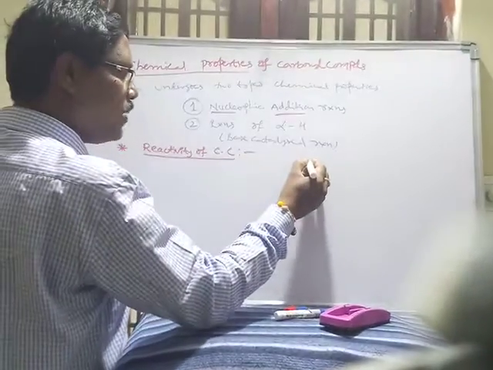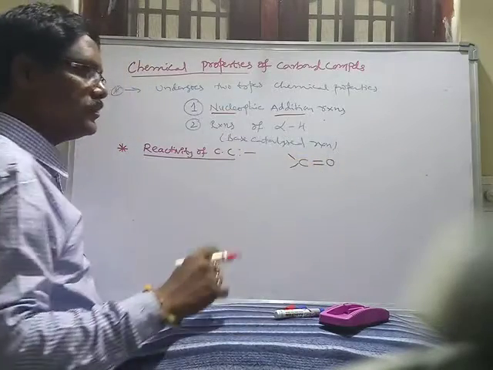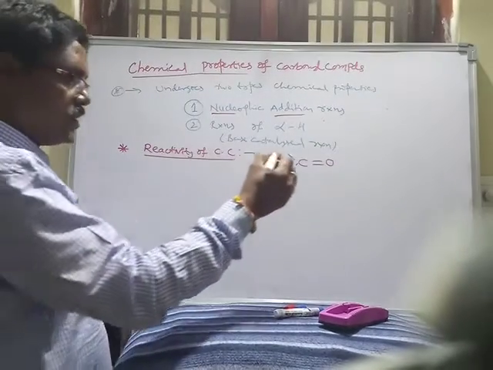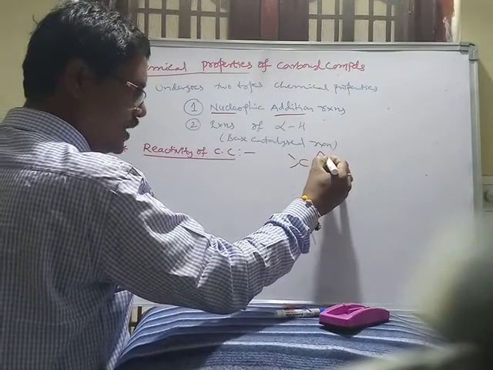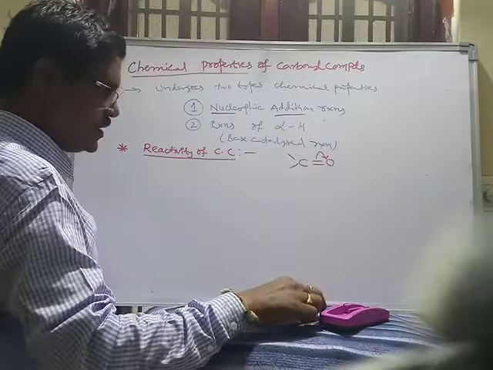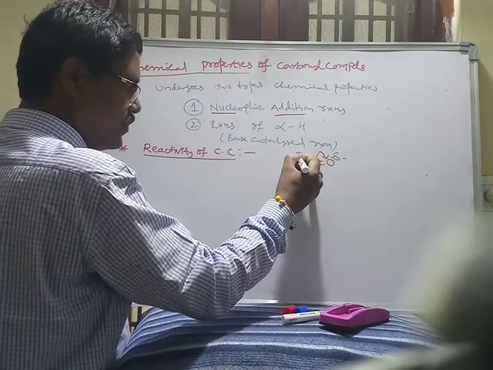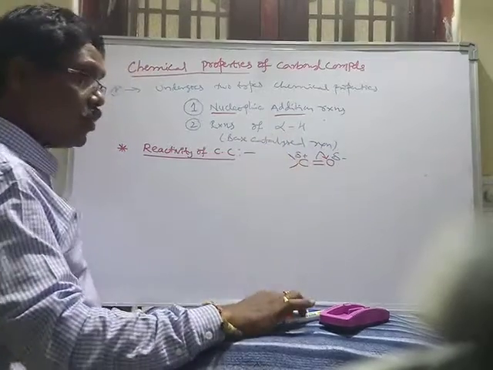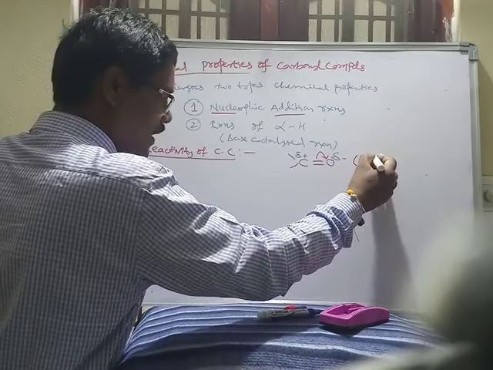In carbonyl compounds, the carbonyl group is present. Oxygen is the more electronegative atom. That's why the pi bonded electrons are attracted towards the oxygen, so oxygen gets a negative charge and carbon gets a positive charge. Due to this polarization, it is a polar bond.